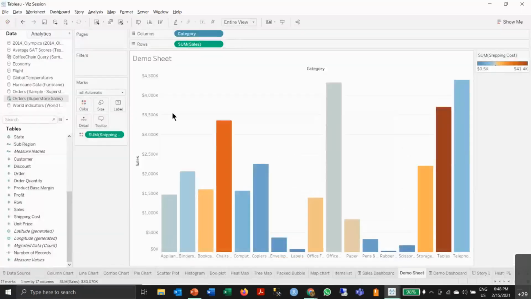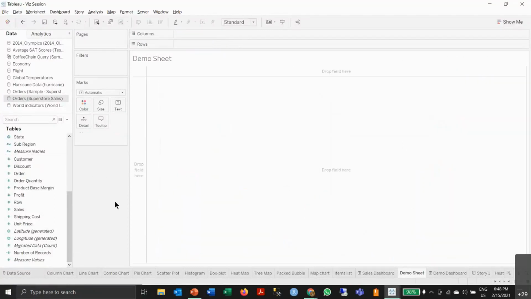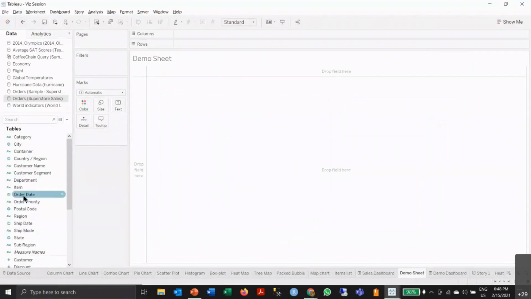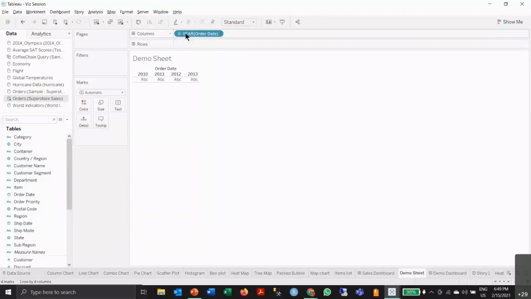This is a simple bar chart, and let's clear this out to make a line chart. Let's say for line charts, as you can know, we need date. So let's say I go to order date and I drag it to column. Now this is a quarter. I just want the month.